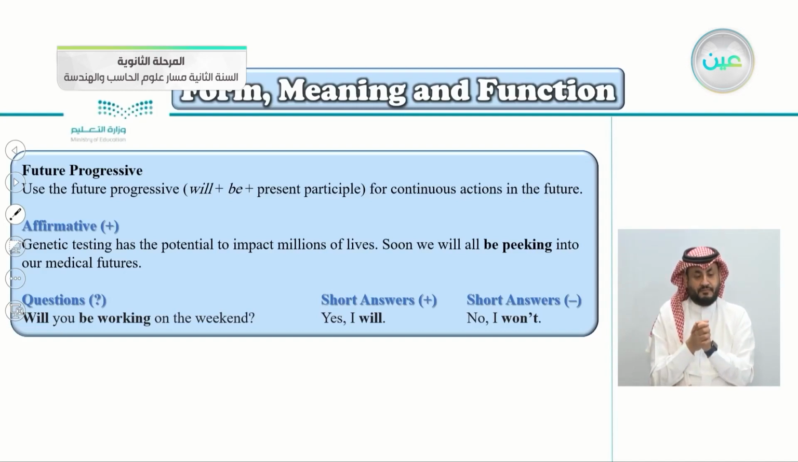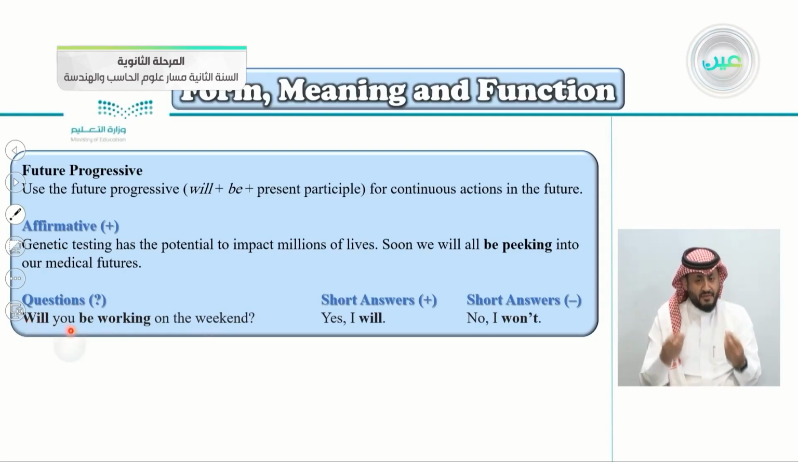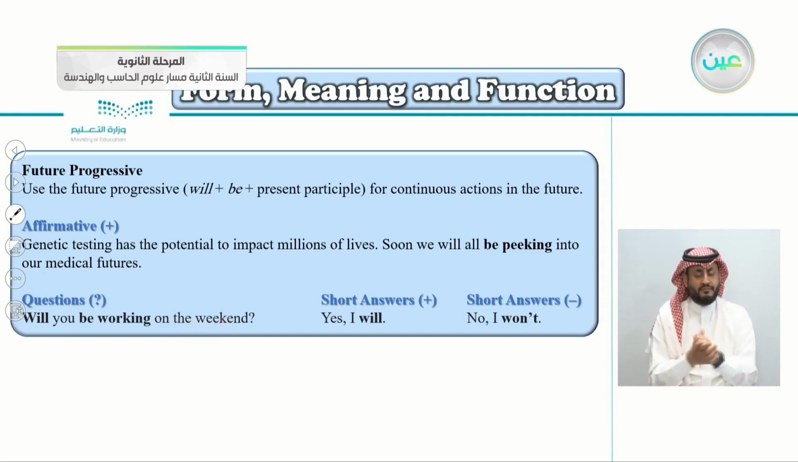This is the question form here. Will you be working on the weekend? We start with the auxiliary verb, of course. Will, and then the subject here, you, be working on the weekend. Of course, the short answer: yes, I will, if it's positive, and if it's negative, no, I won't. So this is the future progressive.